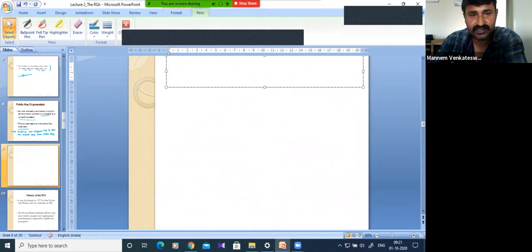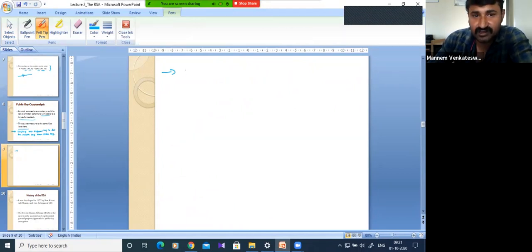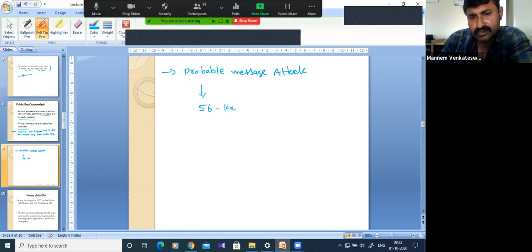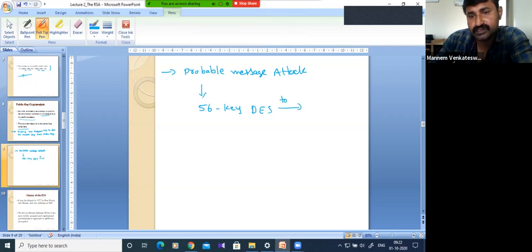And the next one is again similar to brute force attack, but we should remember the name of that. That is called probable message attack. This is very simple. Suppose I am using 56 key DES to transmit the data.